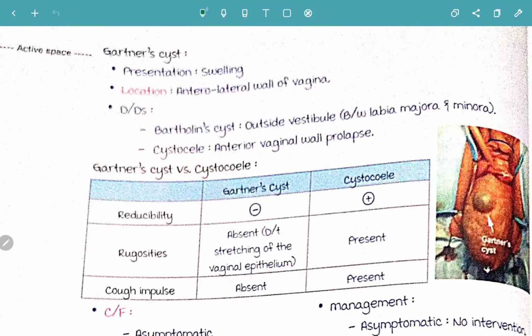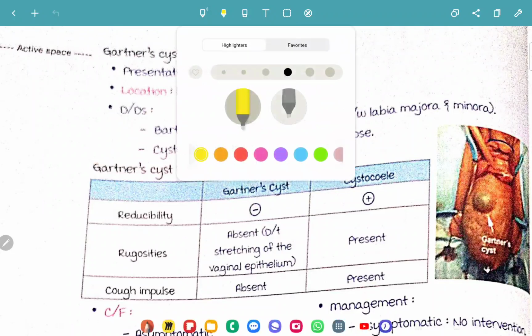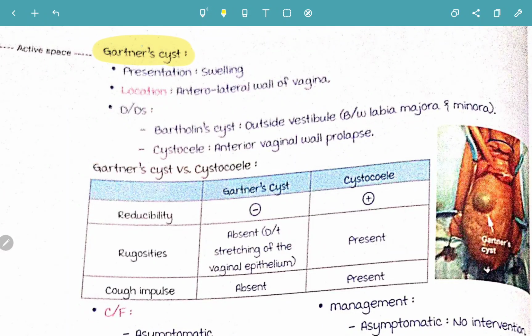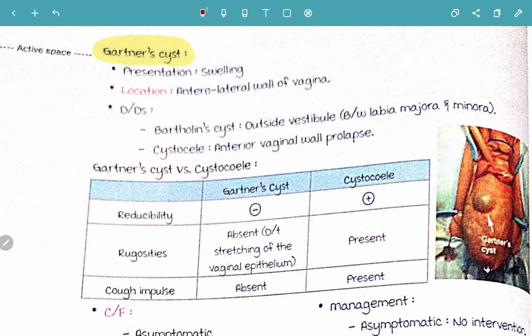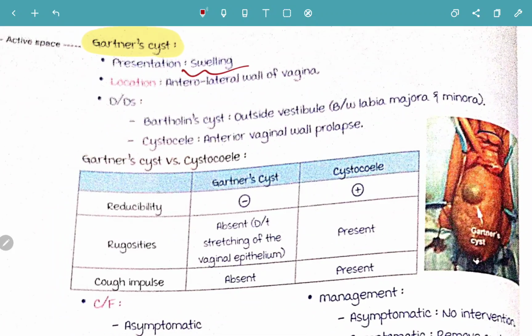Now let's talk about Gartner's cyst. What do you mean by Gartner's cyst? Gartner's cyst means the presentation is going to be like a swelling. So this figure that you can see here, this swelling over here is your Gartner's cyst. This Gartner's cyst will be presenting like a swelling, and the location is in the anterolateral wall of the vagina.